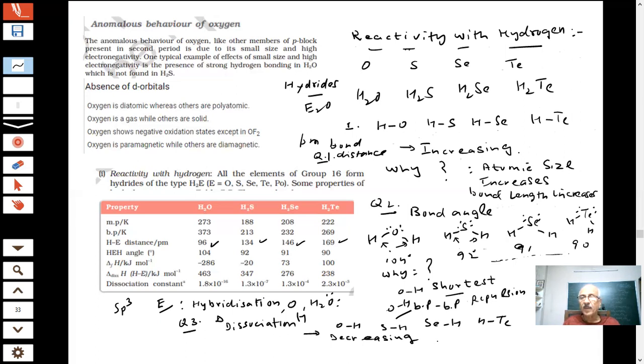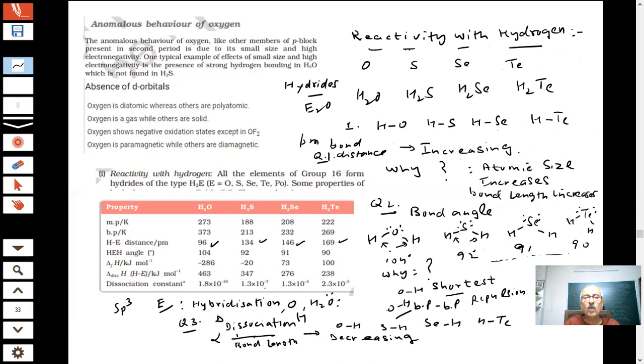Sir, because down the group bond length increases, and the larger the bond length, the easier it is to break. It is inversely proportional to bond length. So we can write in the paper: it is inversely proportional to the bond length. That answers our question.